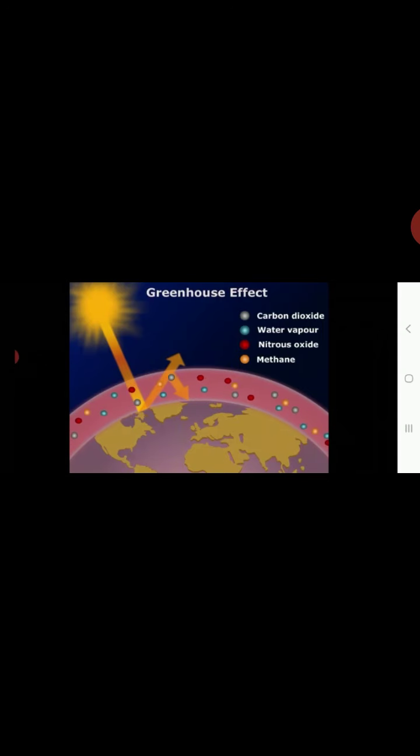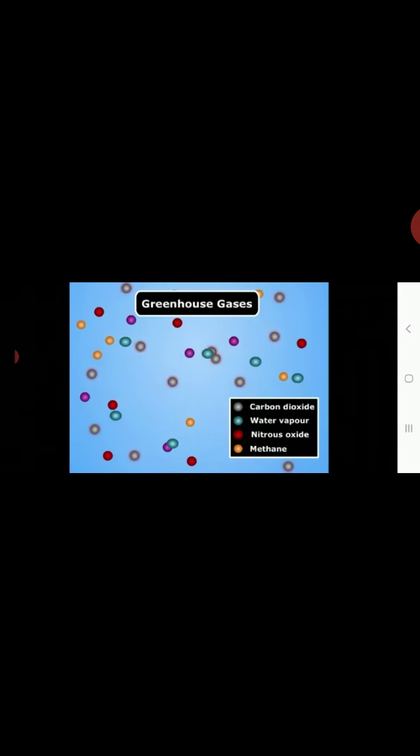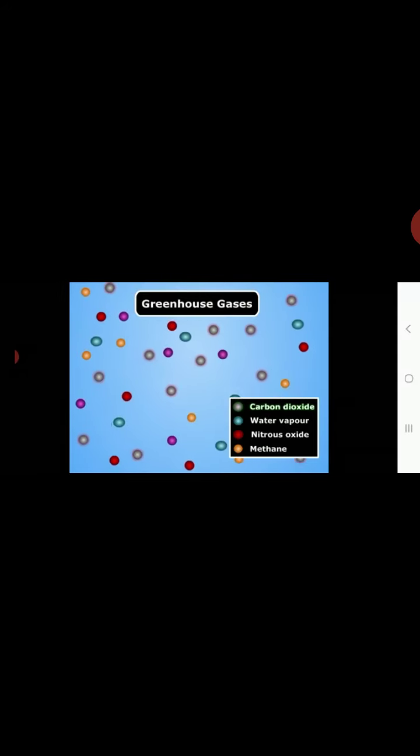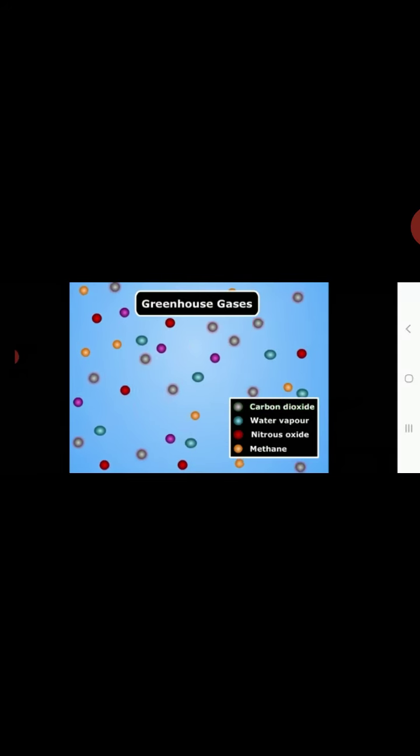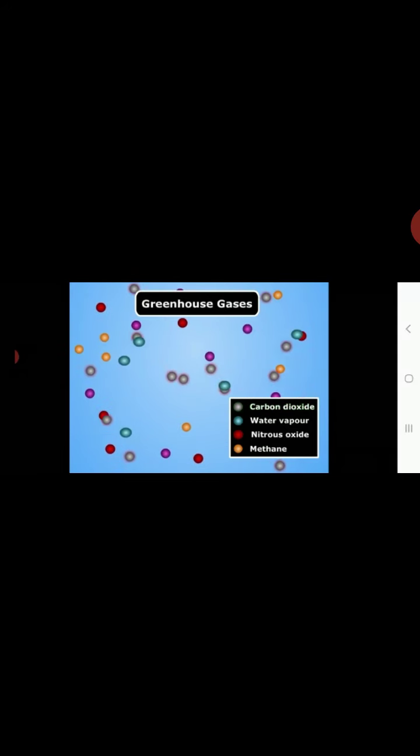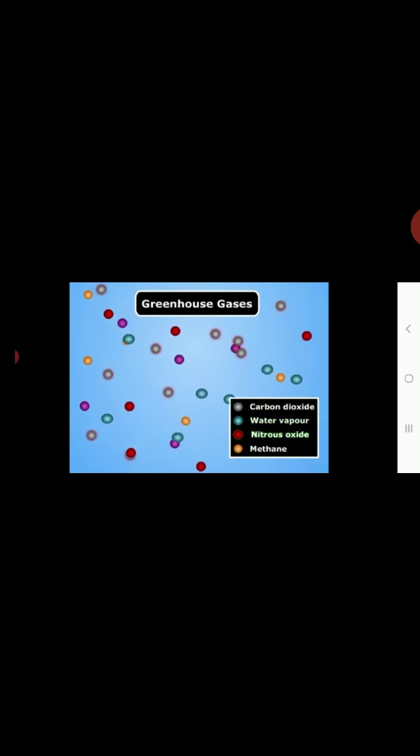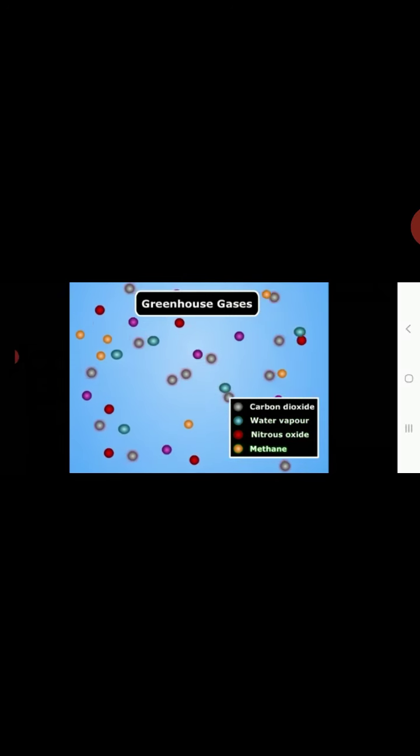This is called the greenhouse effect. So, carbon dioxide is known as the greenhouse gas. Other greenhouse gases are water vapor, nitrous oxide, and methane.